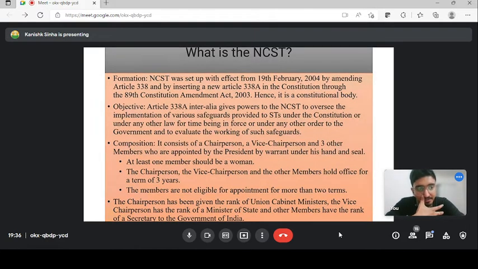This is important. From this slide, you will be getting questions. Article 338. First, understand, guys, what is Article 338? Article 338 tells that the president and the government will work for the benefit of the scheduled tribes. In India, we have scheduled castes and scheduled tribes. Article 338 states that the president, the government and the parliament will make such laws and schemes which are beneficial for the scheduled tribes.